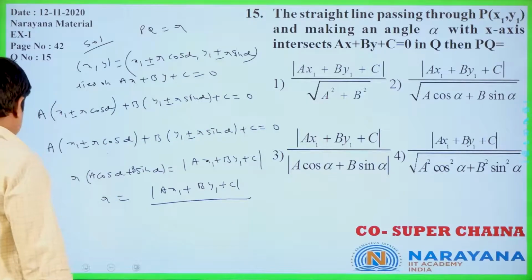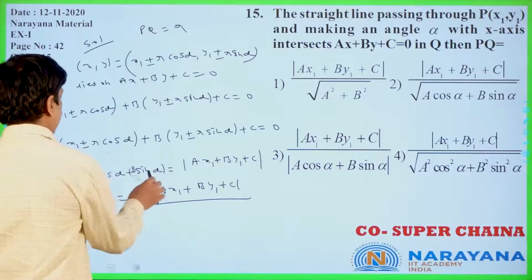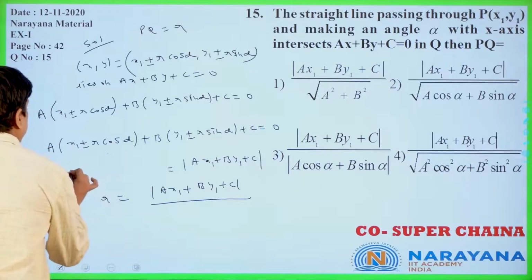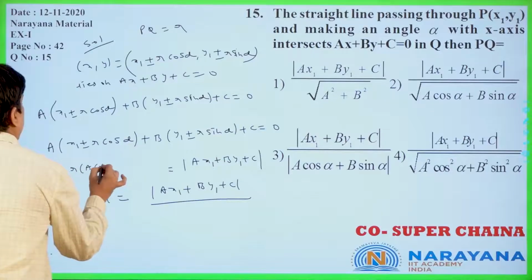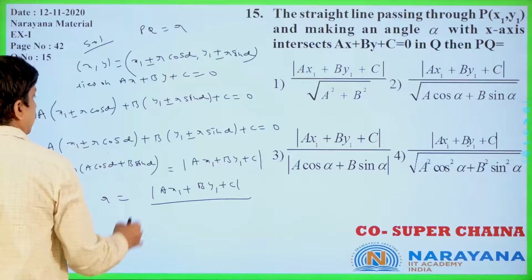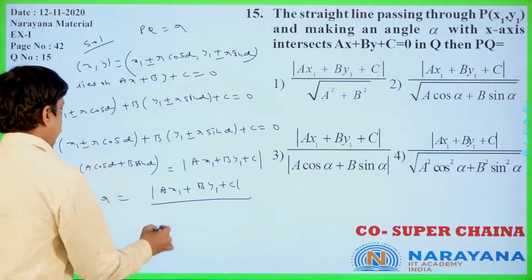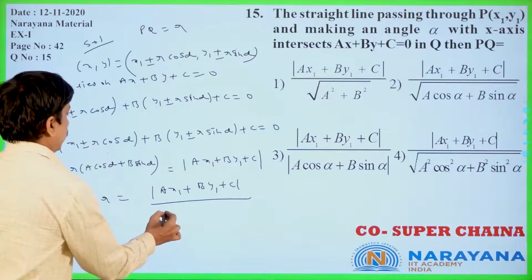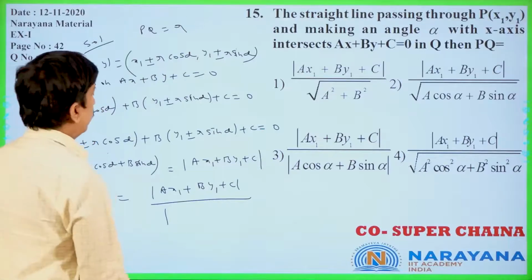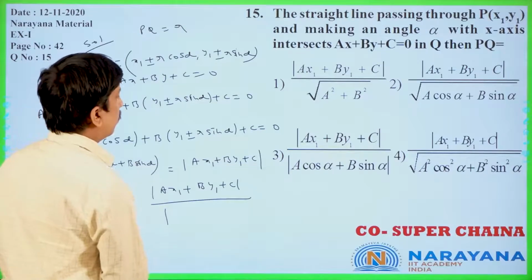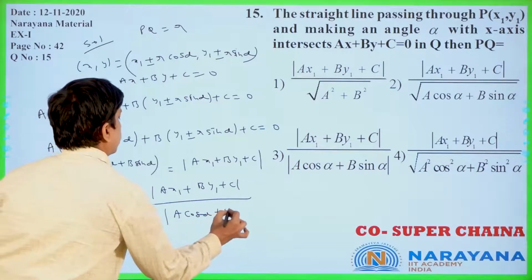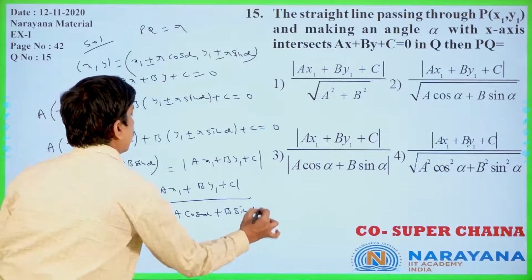Clearly, I will write r into A cos alpha plus B sin alpha. Is it clear? That is equal to this one. R is equal to this also, modulus of what you can get? A cos alpha plus B sin alpha only.